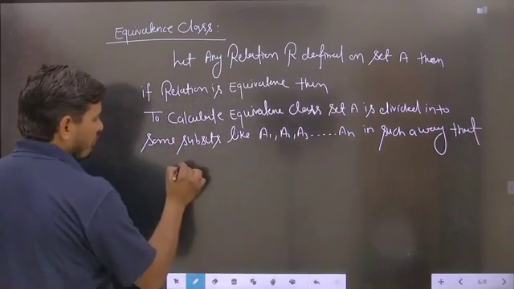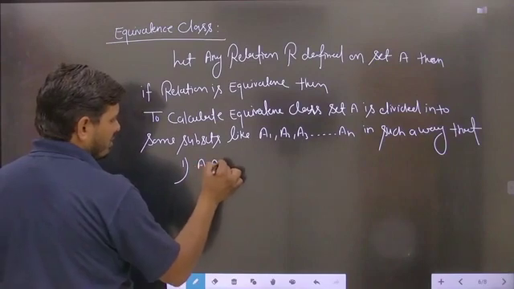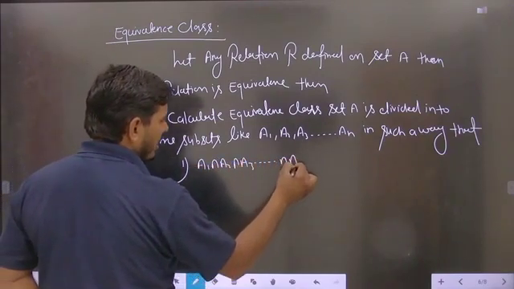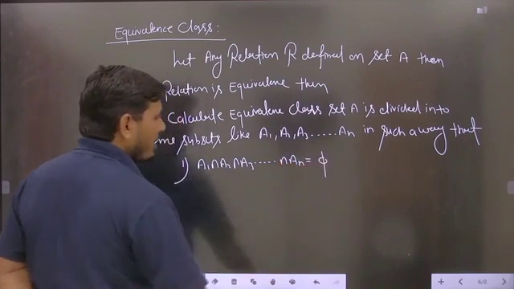that the very first condition: A1 intersection A2 intersection A3 and so on intersection An will be equal to phi.